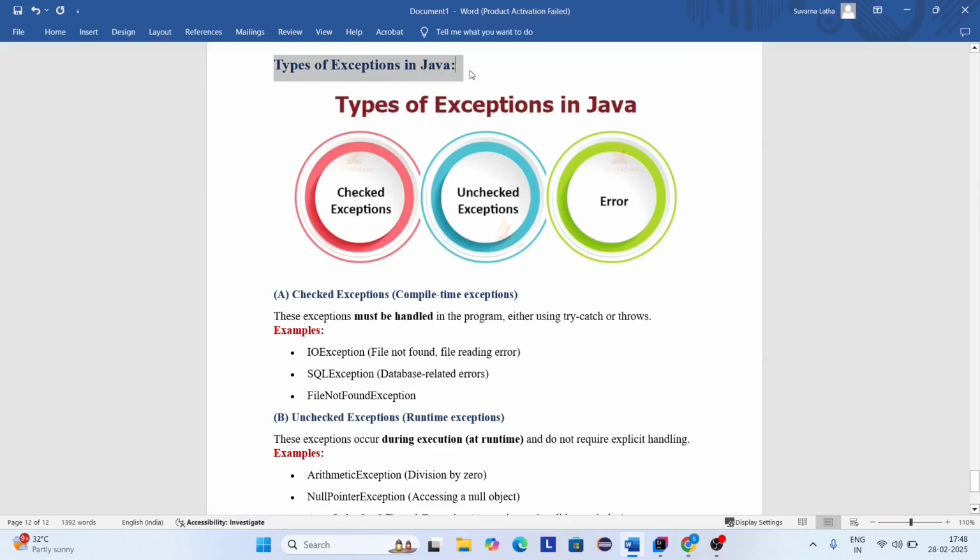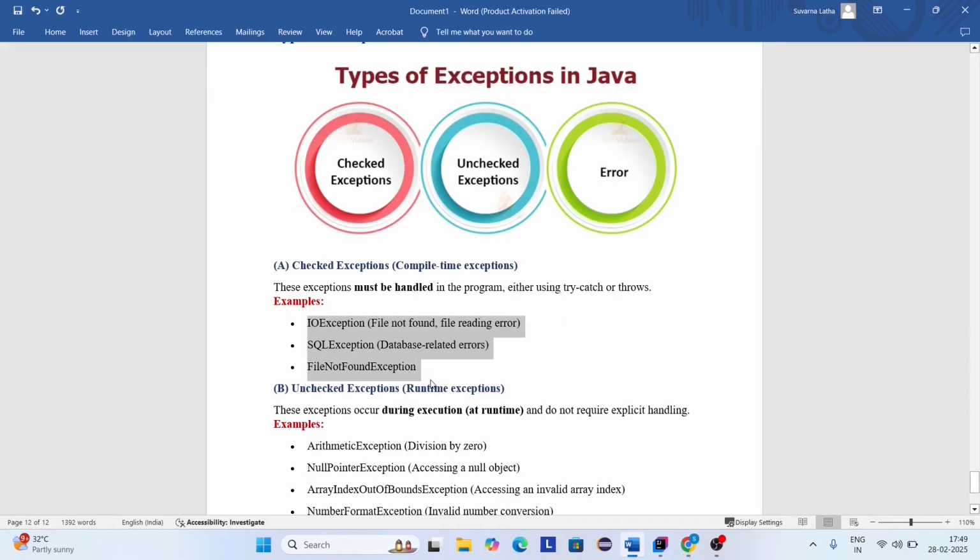Types of exceptions in Java. There are 3 types of exceptions: checked exceptions, unchecked exceptions, and errors. Checked exception is also known as compile time exception. These exceptions must be handled in the program either using try catch or throws, which means an exception the compiler is aware of is known as a checked exception. In case of a checked exception, the compiler will force the programmer to handle the exception.